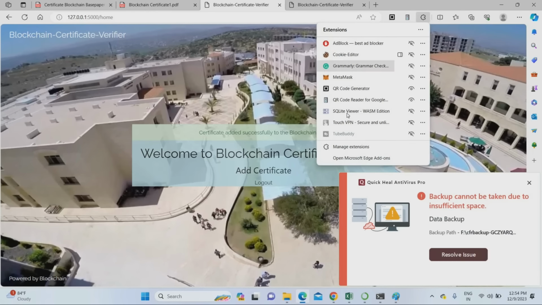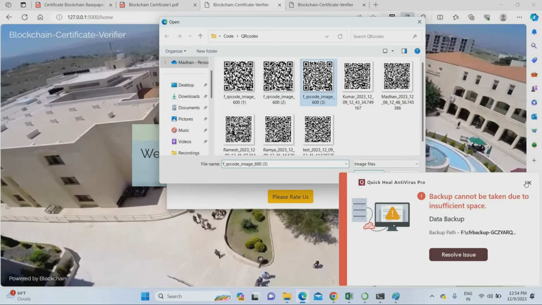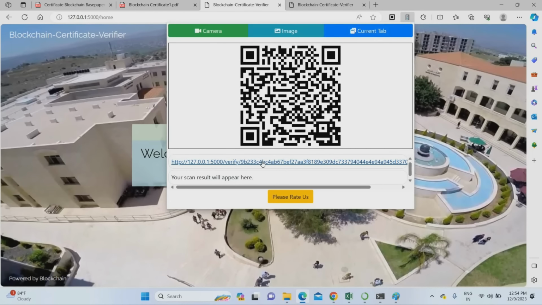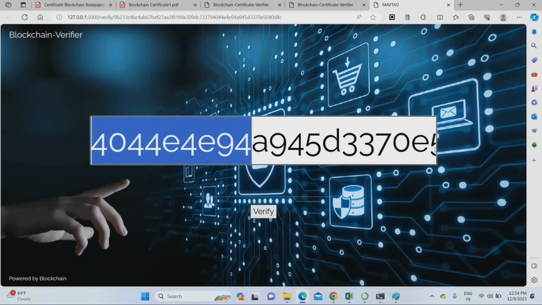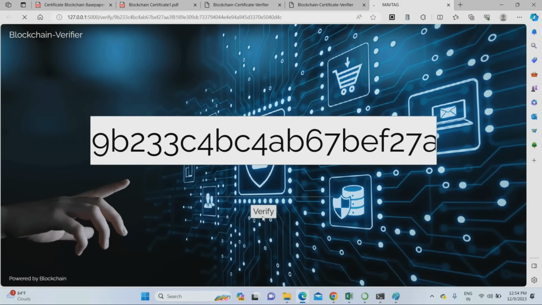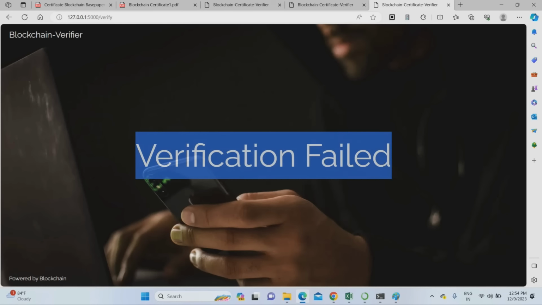Okay. So I can upload one more certificate also. Just open the QR code reader. Again I am going to upload one more fake certificate. Just click this. It generated the same address here. Click this. This is the hash data of that first fake certificate. If you modify the original certificate, the backend hash data will automatically change. So if you verify, it will not match with the server. So the verification failed. That means it's a completely fake certificate. Surely it will work.